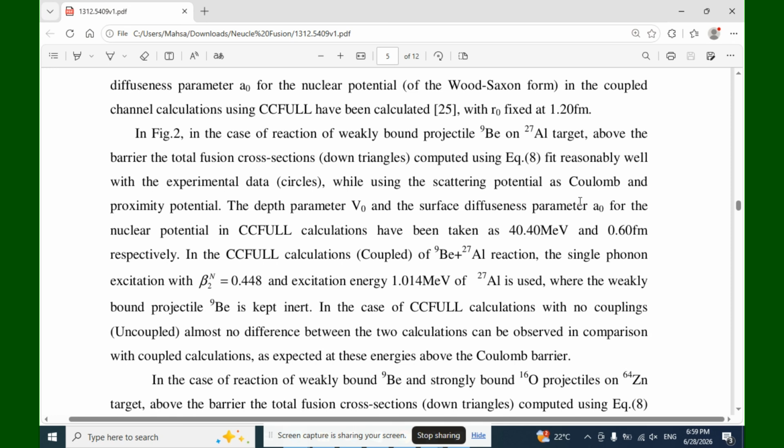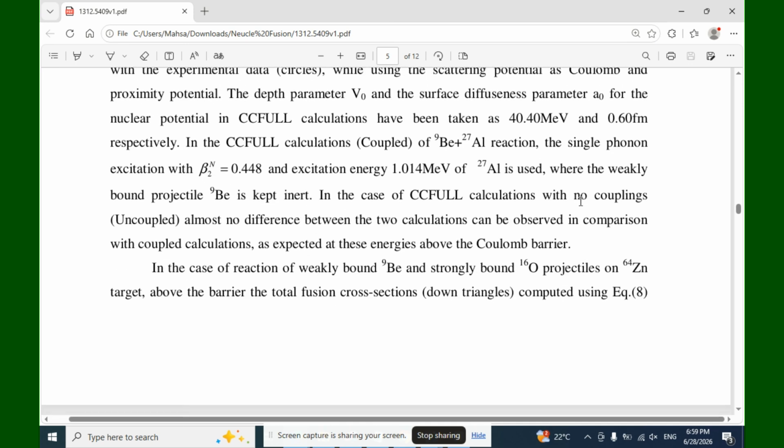In the CCFULL calculations of the beryllium 9 plus aluminum 27 reaction, the single phonon excitation with beta 2 equal to 0.448 and excitation energy 1.014 megaelectron volts of aluminum 27 is used, where the weakly bound projectile beryllium 9 is kept inert. In the case of the CCFULL calculations with couplings and uncoupled, almost no difference between the two calculations can be observed, as coupled calculations are expected to make little difference at these energies above the Coulomb barrier.